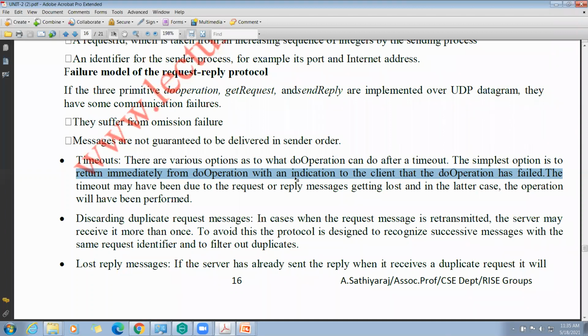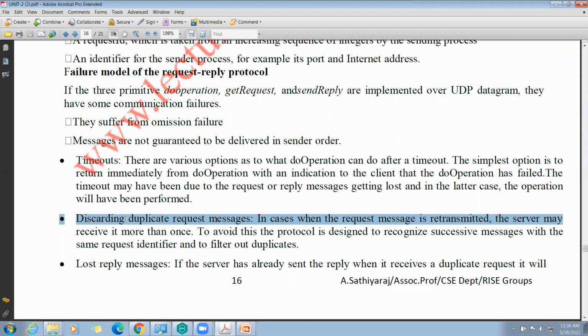First three primitives, right? First one is do operation. Second one is send get request. Third one is send reply. Okay, next problem: discarding the duplicate request messages. Students, listen carefully. Who will receive the duplicate request messages? The server will get the duplicate request messages.